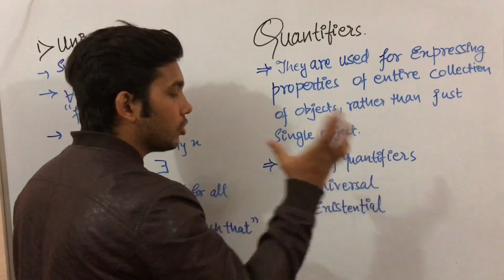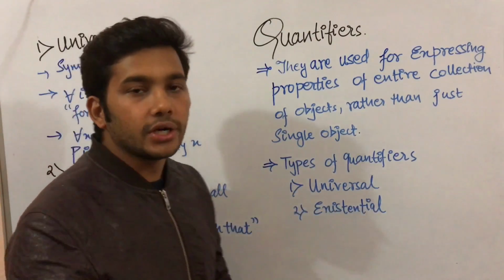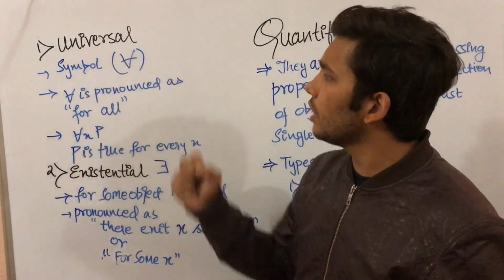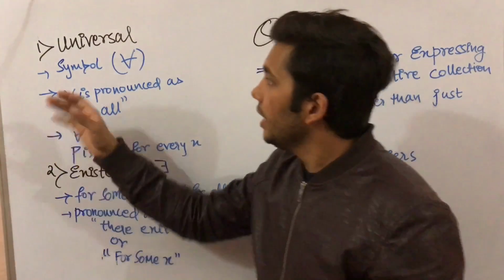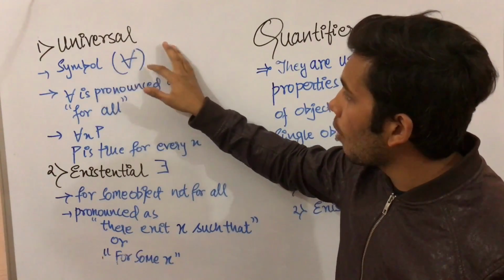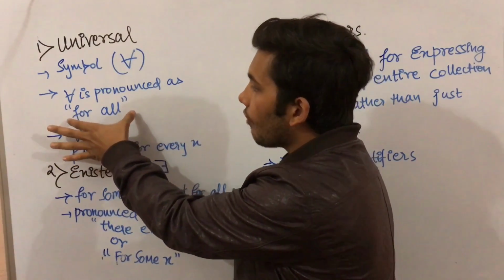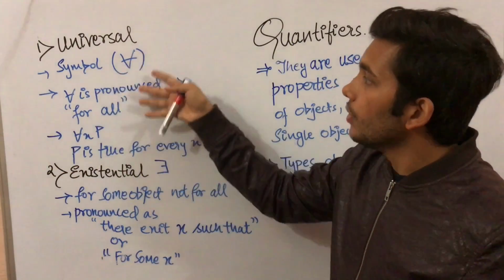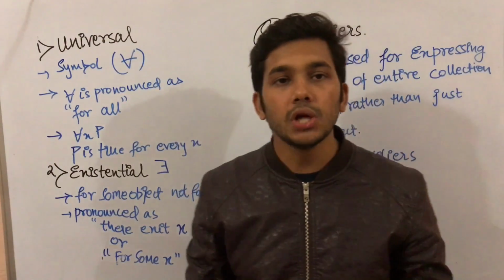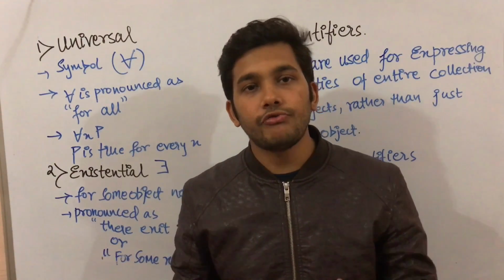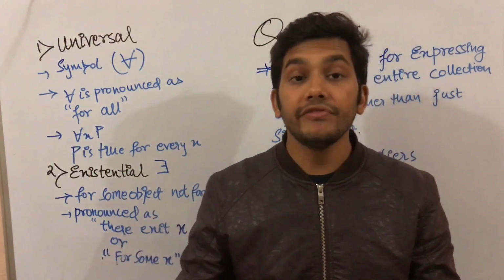First, universal quantifiers, and second, existential quantifiers. Now coming to the first type, the universal quantifier. It is represented with this symbol, which is pronounced as for all. We use it when we want to talk about all objects, just like I said, all Indians love cricket.